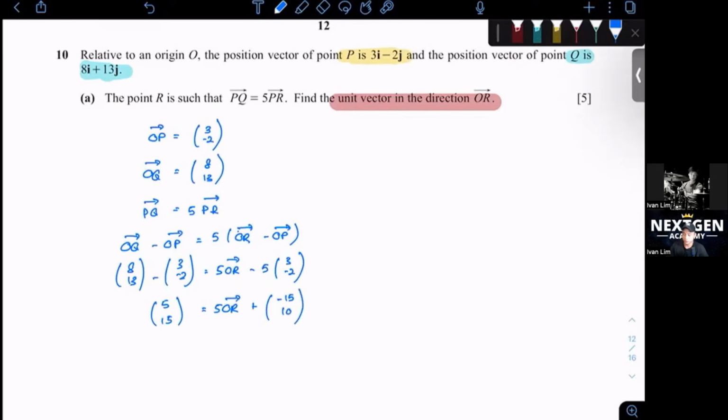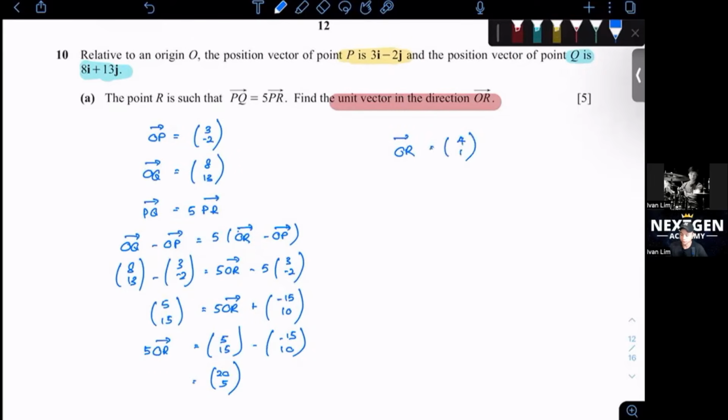I want to find OR, so just bring OR to the left-hand side. 5 OR equals 5, 15 minus 15, 10, equals 25. Just divide by 5 and you get OR equals 4, 1.